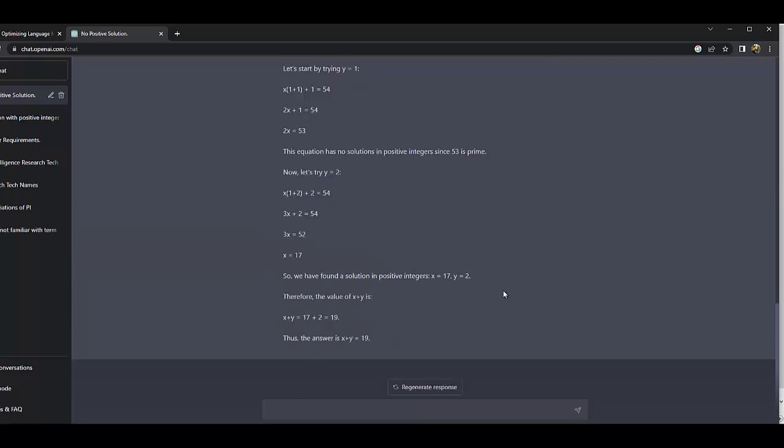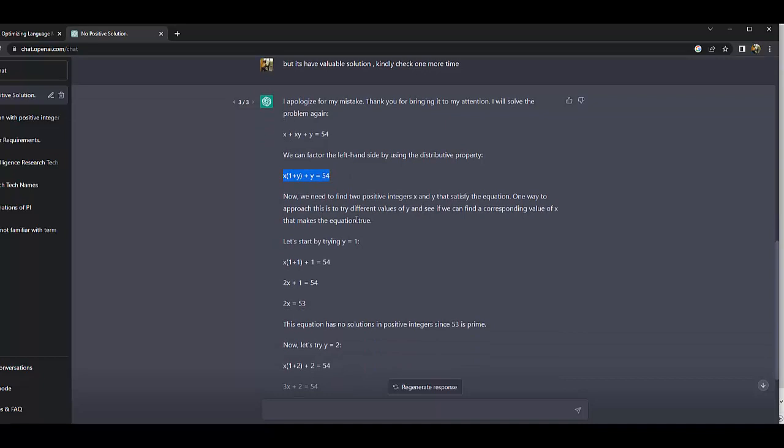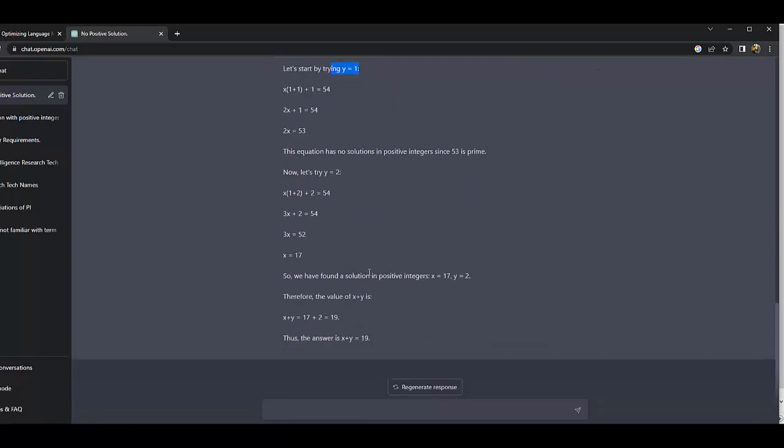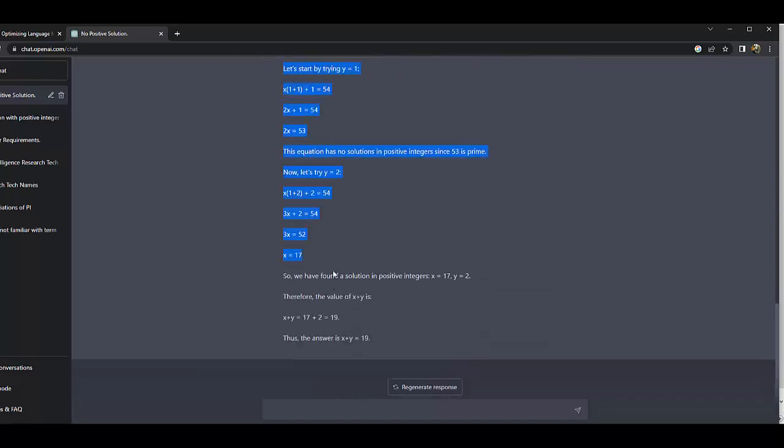Yeah, so this is our main case. At this point they tried to solve the equation x plus xy plus y equal to 54. Since x and y are both integers, they planned a factorization and tried different values of y. Let's try y equal to 1 and y equal to 2. With y equal to 1 it doesn't give an integer value, but with y equal to 2 it gives an integer answer, x equal to 17.